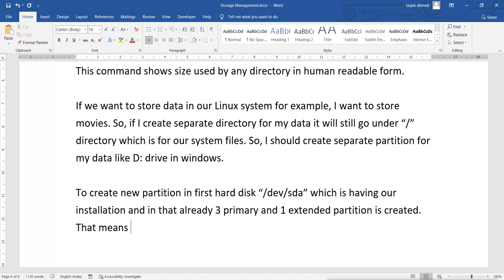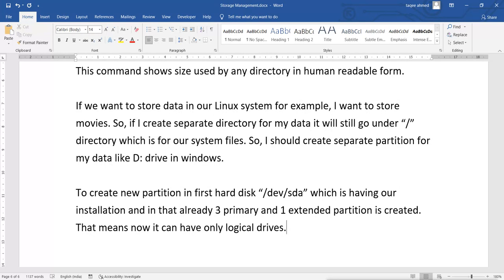That means now it can have only logical drives. So it will not give me any option, it will directly create logical drives.